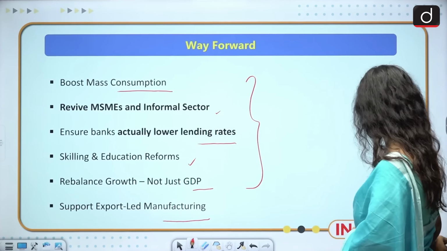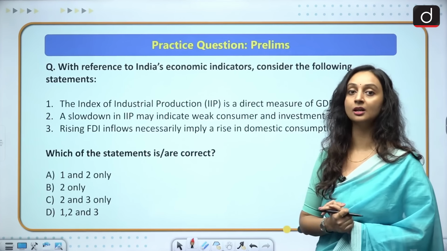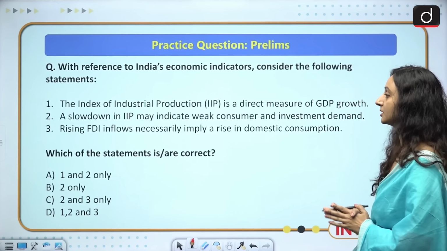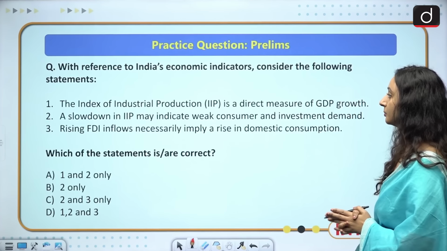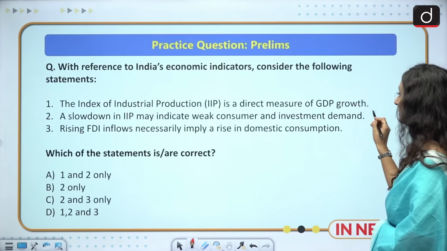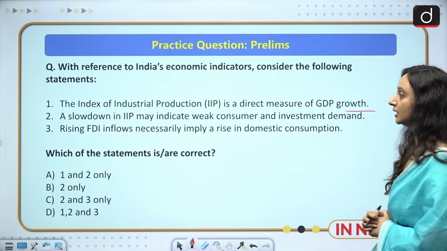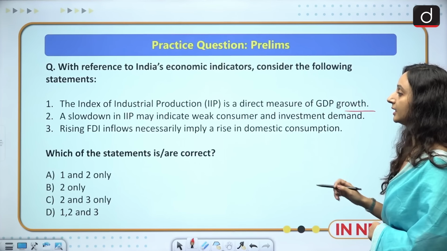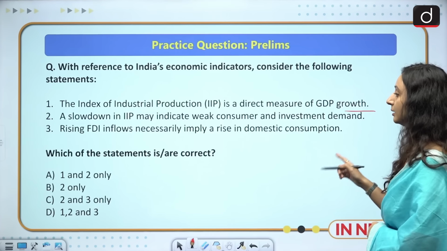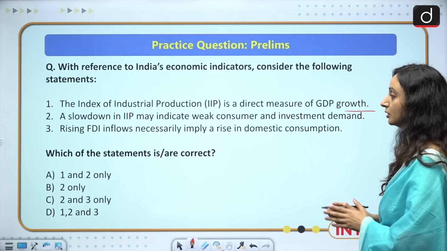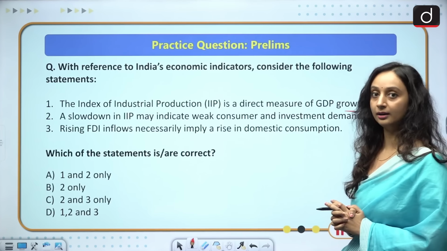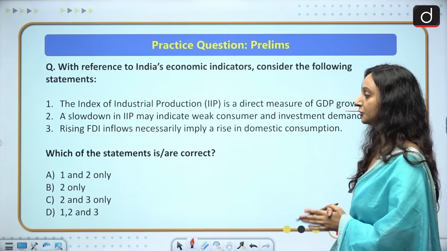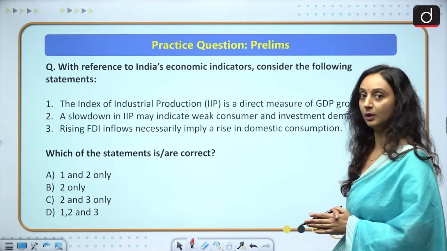Now let us see if you're able to answer this question for prelims. With reference to India's economic indicators, consider the following statements. 1. The Index of Industrial Production is a direct measure of GDP growth. 2. A slowdown in IIP may indicate weak consumer and investment demand. 3. Rising FDI inflows necessarily imply a rise in domestic consumption. Which of the statements is or are correct? A. 1 and 2 only. B. 2 only. C. 2 and 3 only. D. 1, 2 and 3.